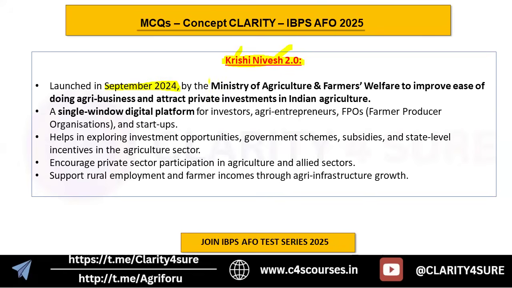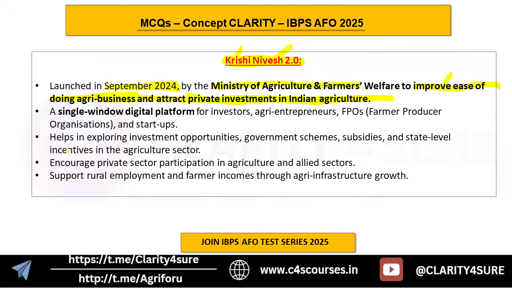So let's see the news now. When was it launched? September 2024. Who launched it? The Ministry of Agriculture and Farmers Welfare. Why did they launch it? To improve the ease of doing business and attract private investments in Indian agriculture. As I told you, from the name itself you can understand that it is something related to investment in agriculture. So what is the initiative all about? It is to improve the ease of doing business in agriculture and to attract private investments in Indian agriculture.